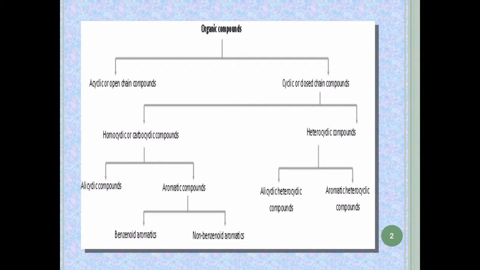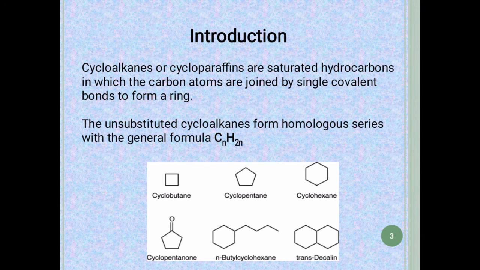Homocyclic compounds are further divided into alicyclic and aromatic compounds, and aromatic compounds are further divided into benzenoid and non-benzenoid. Benzenoid compounds contain the benzene ring, and non-benzenoid means compounds which do not contain the benzene ring. A similar classification is in the heterocyclic compounds also. So first we will see what cycloalkanes are.